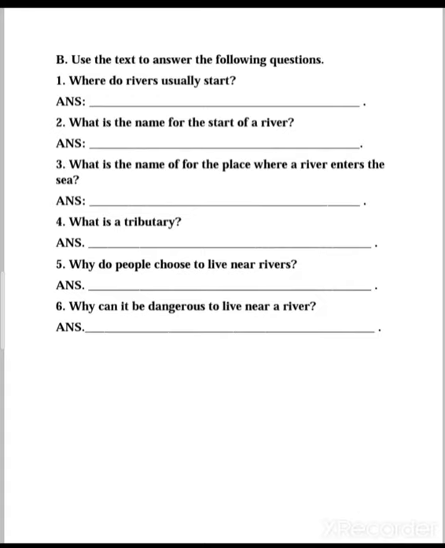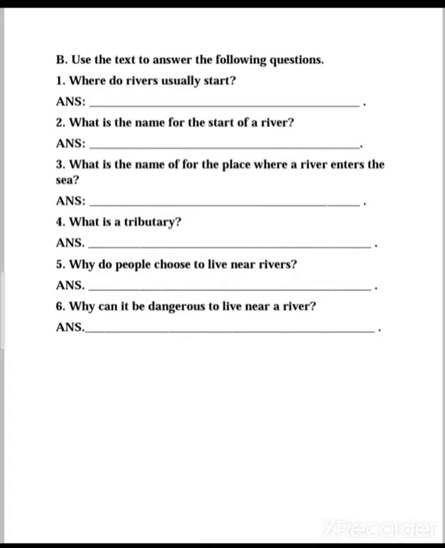What is the second point? What is the name for the start of a river? The name for the start of a river is, and afterwards you will write the answer. Point number 3: what is the name for the place where a river enters the sea? The name for the place where a river enters the sea is, and afterwards you will write the answer. Number 4, what is a tributary? The answers to all these questions have been given in the text. You will have to find the answers, and it is only possible when you read the text carefully.